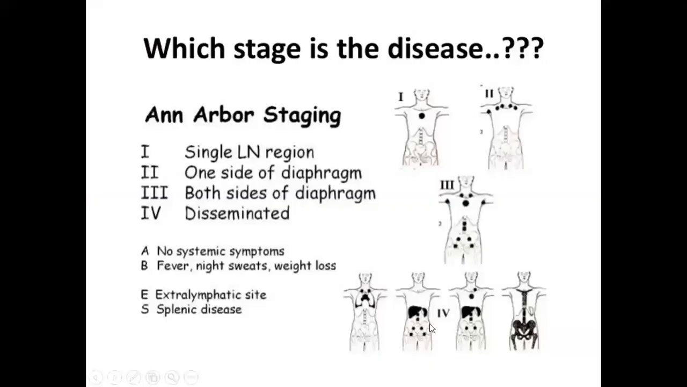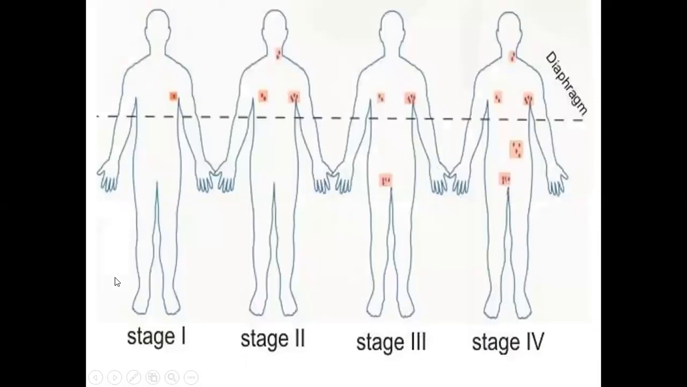For staging, we depend upon the number of lymph nodes. A single lymph node is stage 1. Lymph nodes on one side of the diaphragm, stage 2. Lymph nodes above and below the diaphragm, stage 3. And disseminated everywhere is stage 4. Carrying no symptoms, it is A. When it is carrying B symptoms, fever and night sweats, this is B. So stage 1, single lymph node; stage 2, above the diaphragm; stage 3, above and below the diaphragm; and stage 4, everywhere.